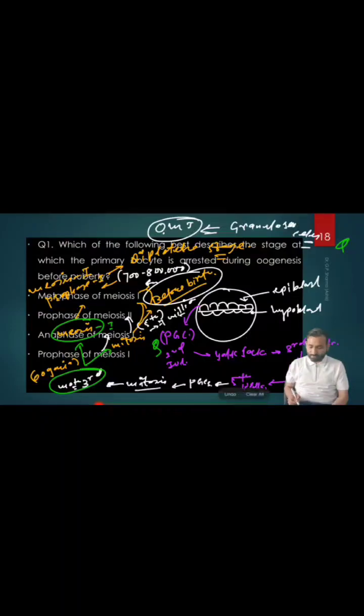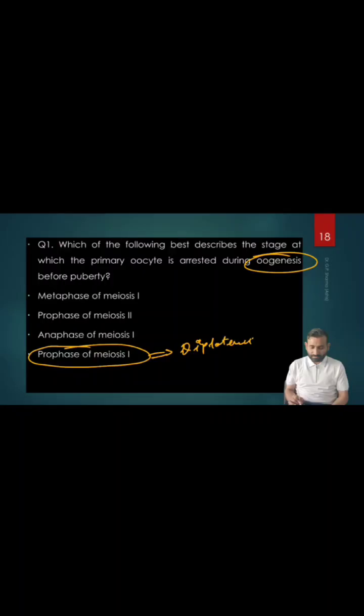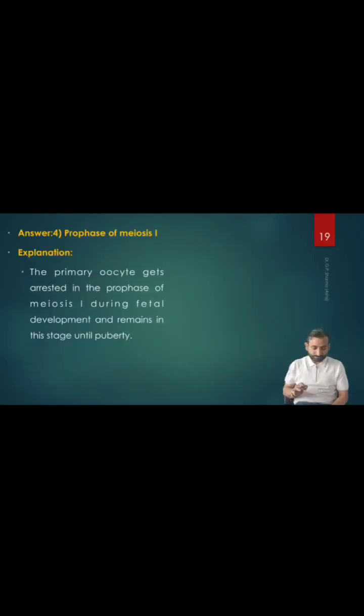So what is the answer here? They get arrested until puberty, in which stage? That is the prophase 1 of meiosis 1. Prophase 1 of meiosis 1, and this is in which stage? The diplotene stage. Hope you understand, right? So this is the answer we have here.